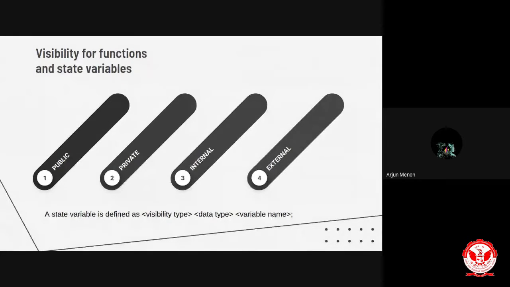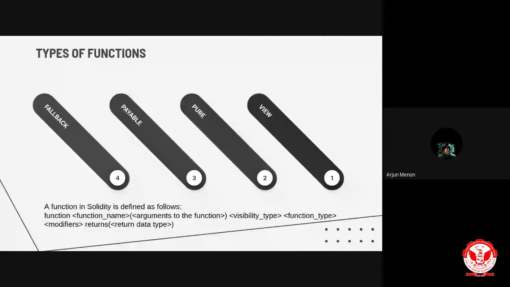I am explaining these terms because whenever you try writing your own smart contract for your usage, you must know these particular visibility types, so that you can develop on your own, and some basic knowledge is already there. The next thing I am going to discuss is the types of function.